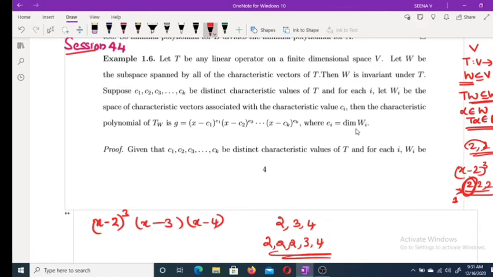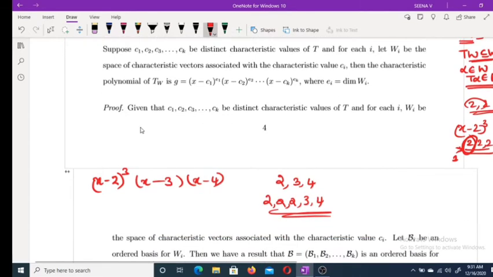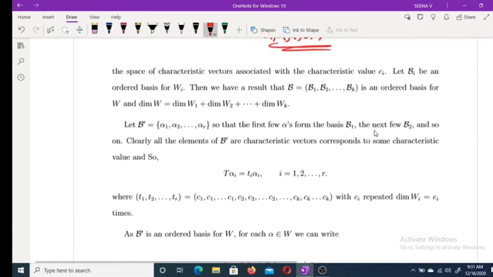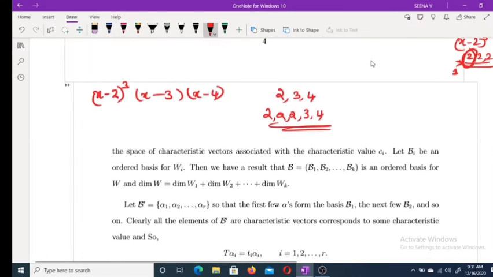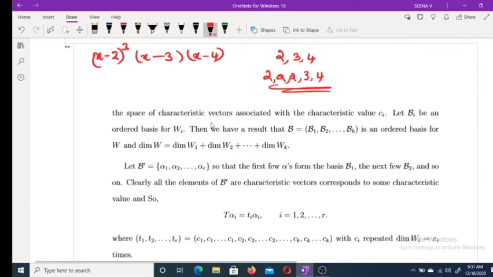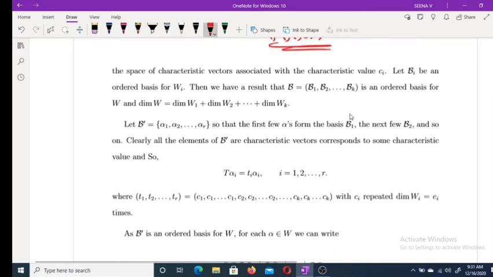So moving to the proof, given that c1, c2, etc., ck be distinct characteristic values of T, and for each i, Wi be the space of characteristic vectors associated with the characteristic value ci. And let Bi be an ordered basis for Wi. We have one result.